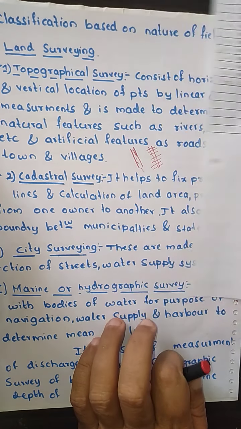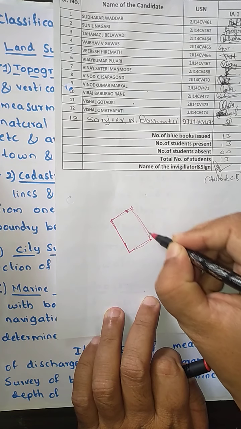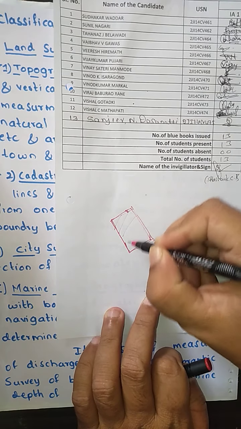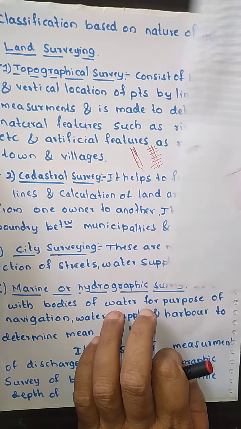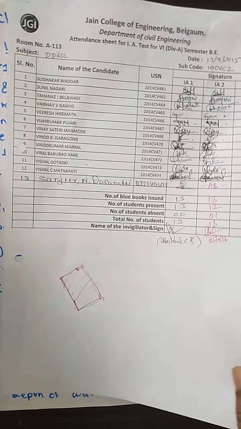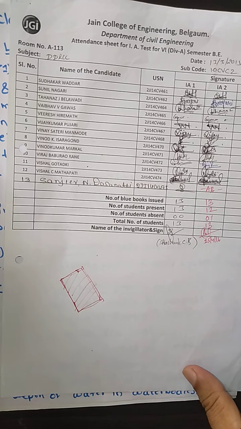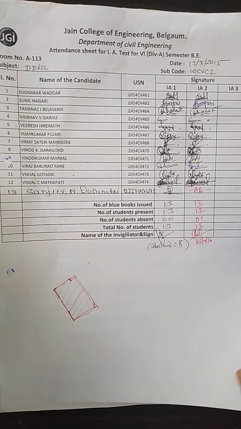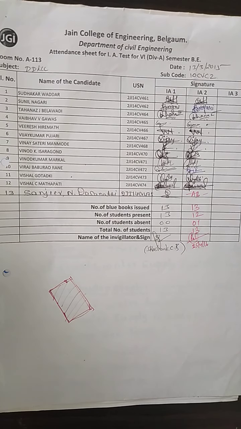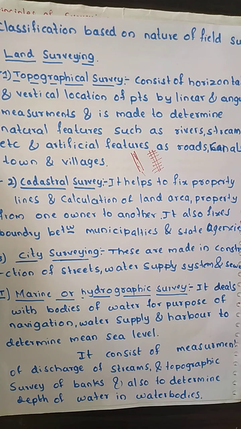It is going to fix the boundaries of the property and determine how much the area is, and it also fixes the boundaries of the municipalities and state agencies. I think you know your municipality limits better; it fixes up those boundaries.